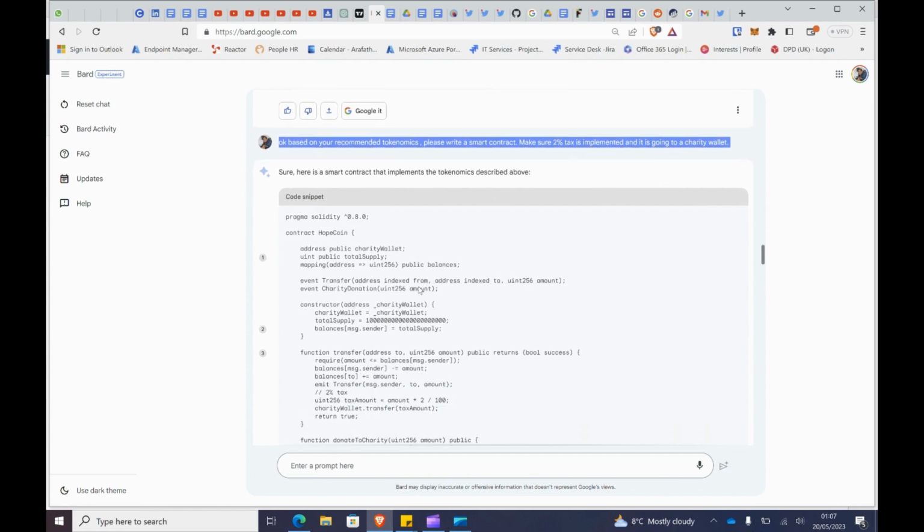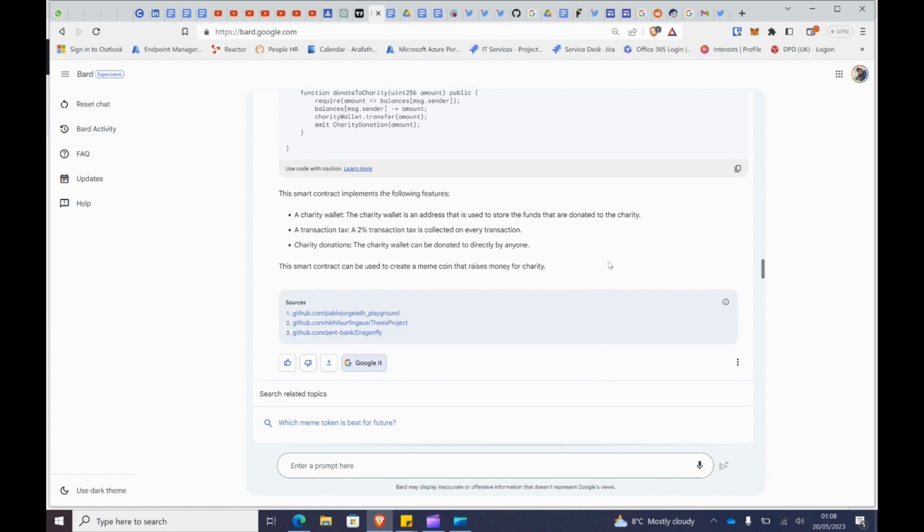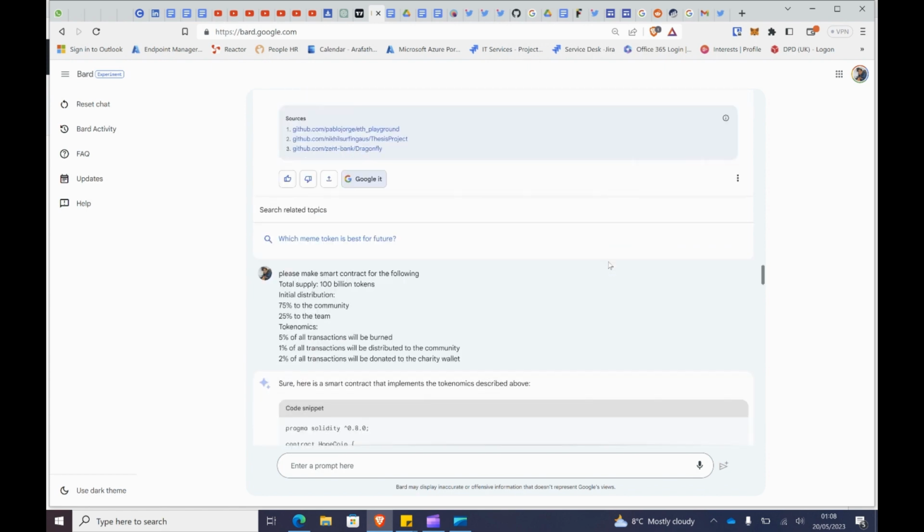It did create a smart contract for me, and also says the charity wallet is an address used to store the funds that are donated to the charity, and a 2% transaction tax is collected on every transaction, which is great. The charity wallet can be donated to directly by anyone. So which is very great.